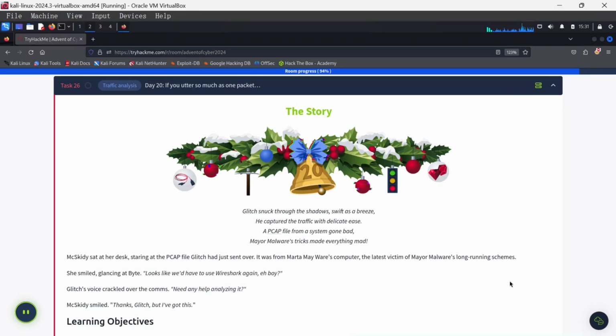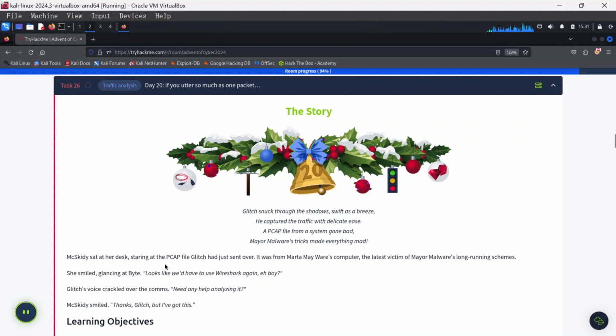Hello guys, welcome to day 20 of the Advent of Cyber here on TryHackMe, and today we're going to be looking at traffic analysis. This is basically analysis using Wireshark, and the story for today says Maxidi sat at